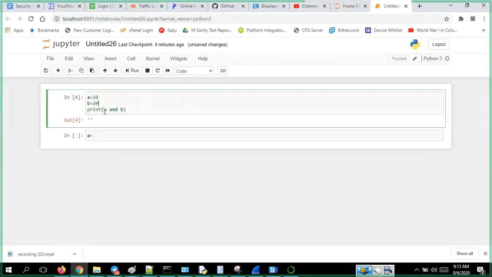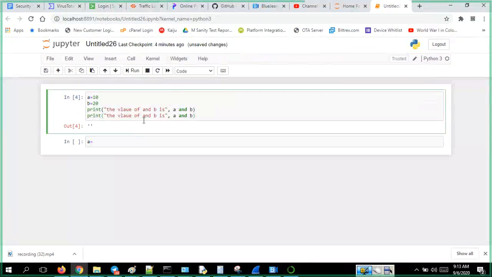I will write it as the value of A and B, that's better. Now same thing, I'll put it as the value of A or B. Okay, let's run it.